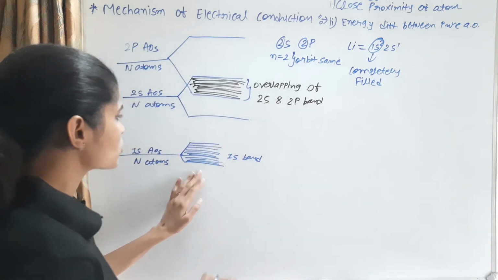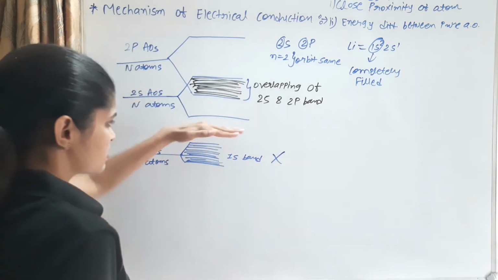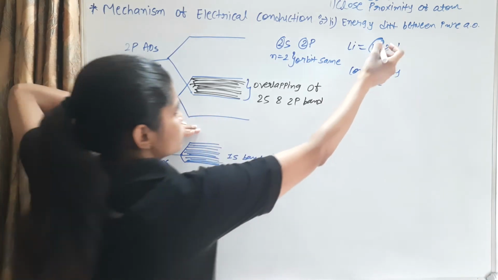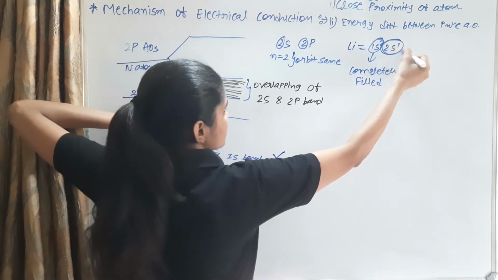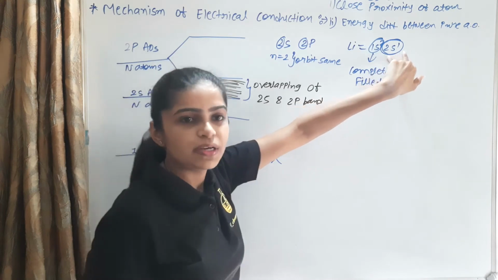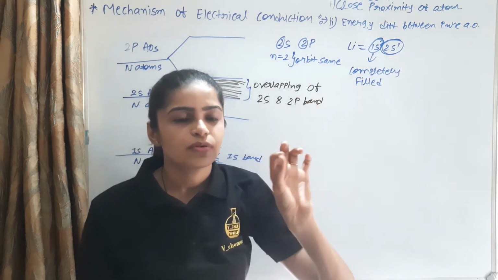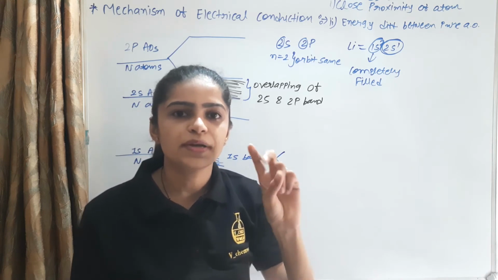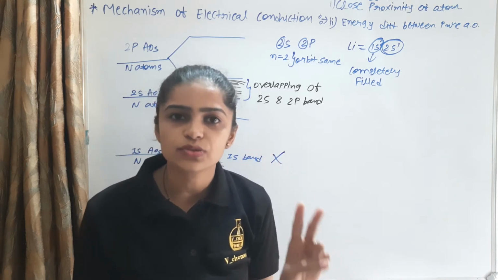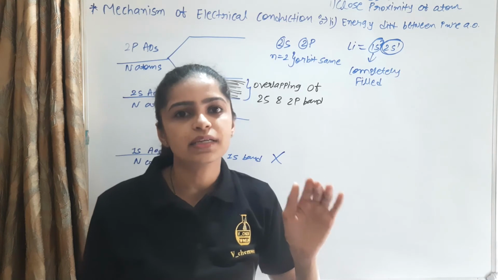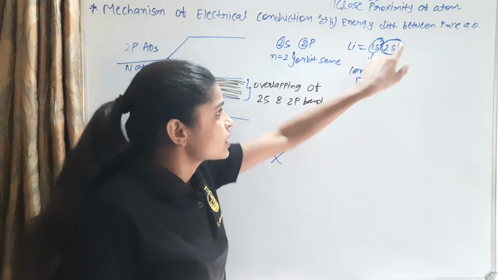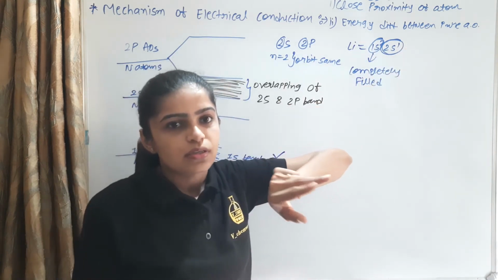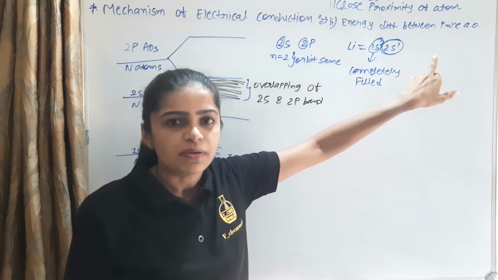That is not a contribution; it is separate. Then next, 2s1. 2s1 is half filled, because according to Pauli's exclusion principle an orbital can hold a maximum of 2 electrons with opposite spin. So 1 electron is present, and it is a half filled orbital.